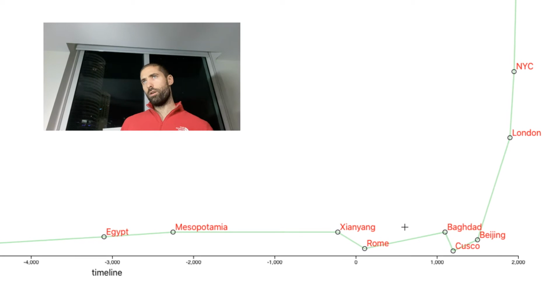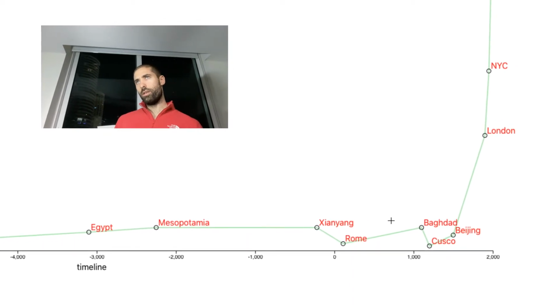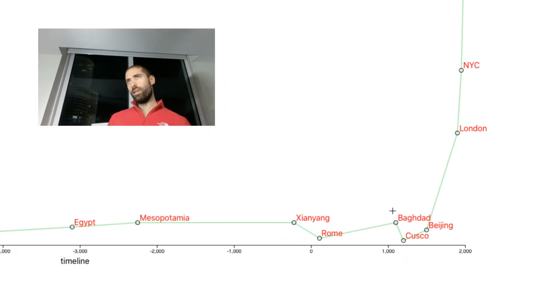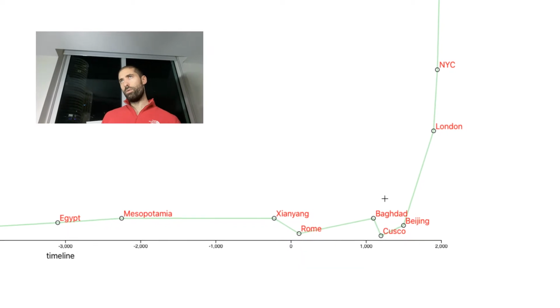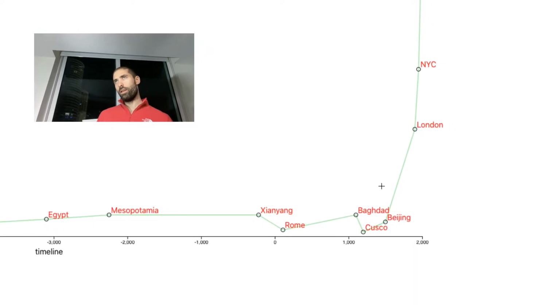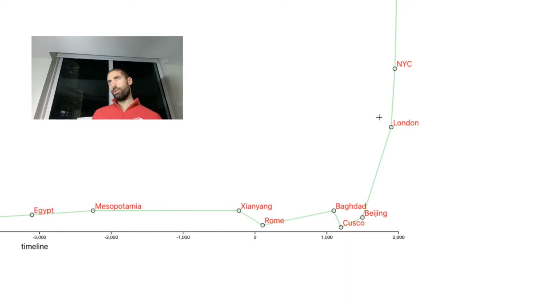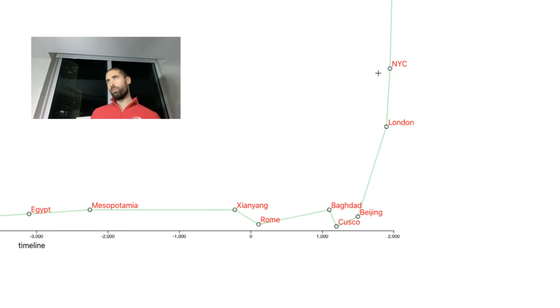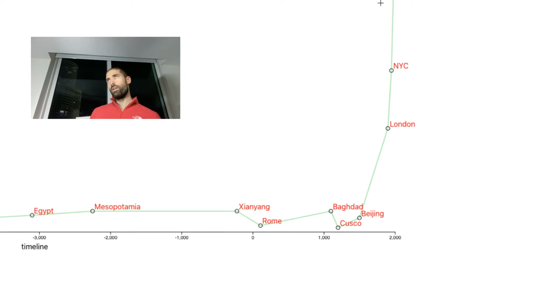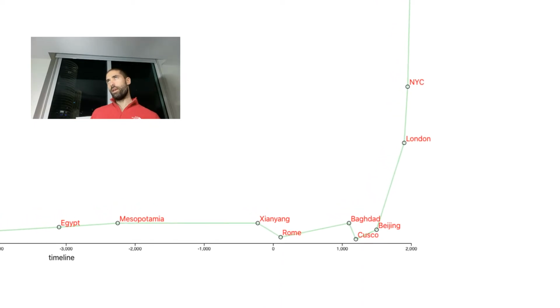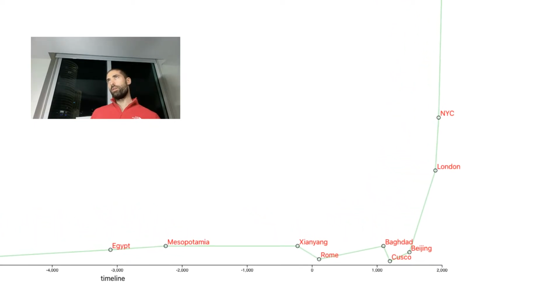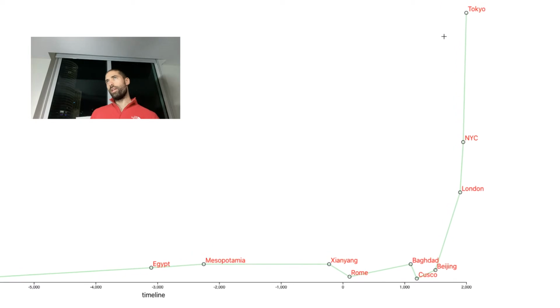Here are some more cities. And then we can see in the last 200 years that city sizes have exploded. Exponential growth. So one modern day city houses more people than all of the ancient cities combined.